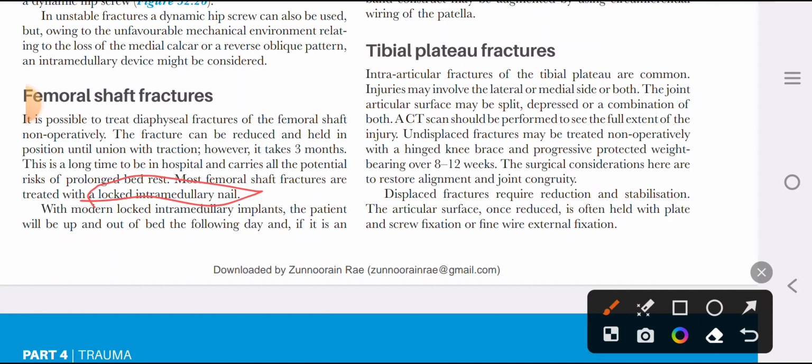Tibial plateau fractures are intra-articular fractures, and we want a rigid, stable anatomic reduction so that we don't have any later incidence of degenerative joint disease. So they are restored anatomically and fixed with rigid plates and active physiotherapy for rehabilitation.